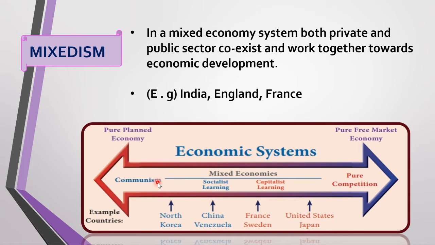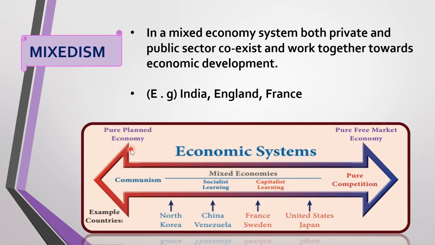It is an economic system where a group owns the factors of production. All the factors of production are owned by a group of people, and the group only represents the government. This is called communism. Next, we have socialism. But in our book, we have only three economic systems: socialism, capitalism, and mixedism. So you have to know about communism also.